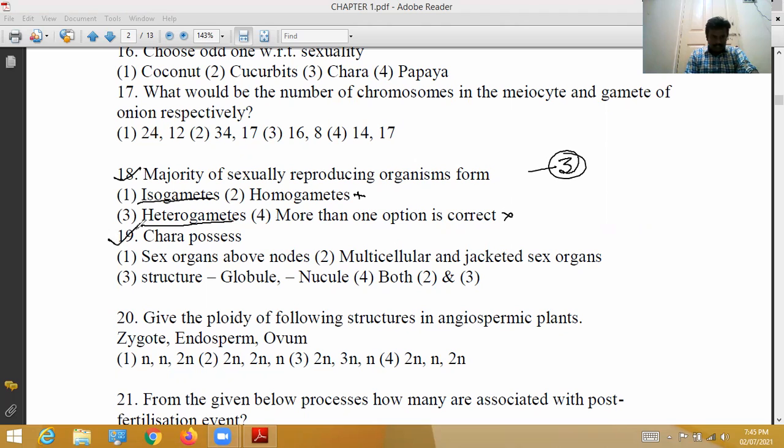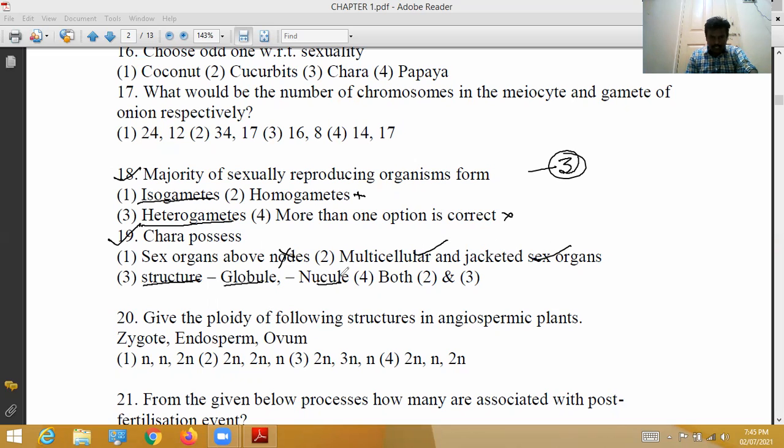Next, come to the 19th question. Chara possesses... In our textbook, they did not give much explanation about Chara, just that it is an example of a bisexual plant. No problem here. If something is not in the NCERT textbook, they won't ask it in NEET or CET exams. But here I will say the answer. Chara possesses sex organs above the nodes. It is wrong. Chara possesses multicellular jacketed sex organs. It is correct.